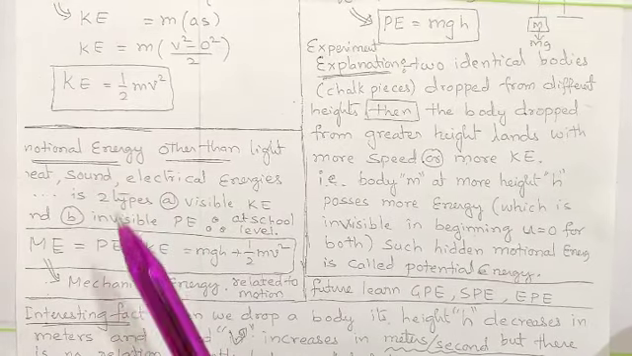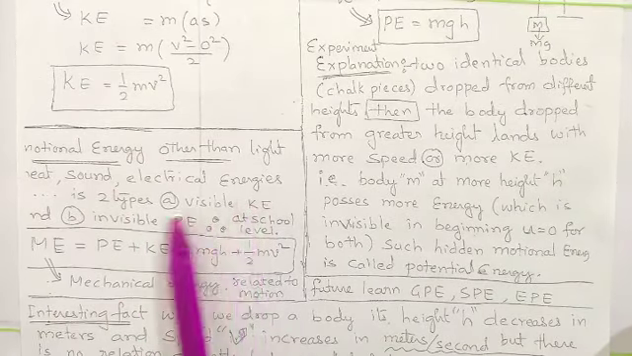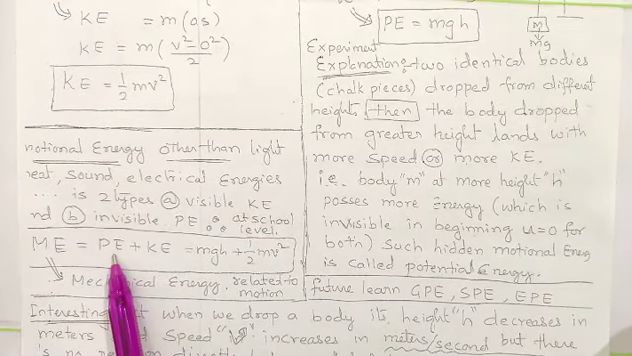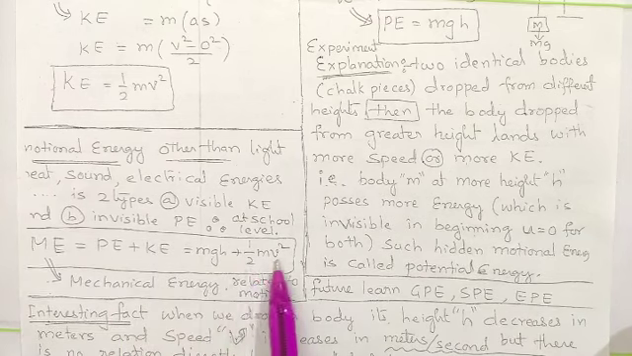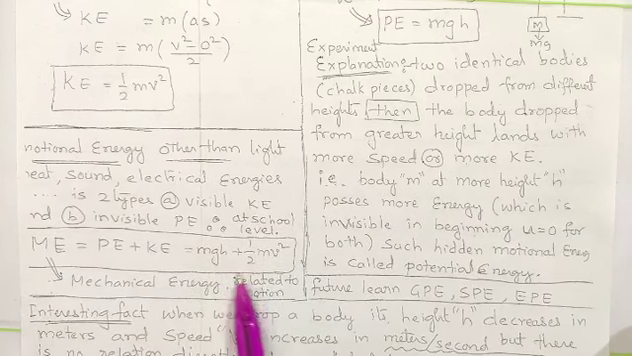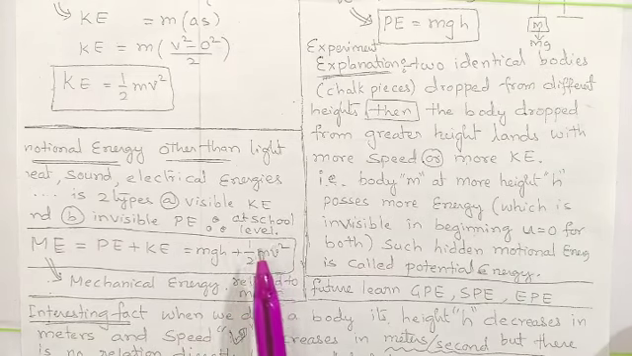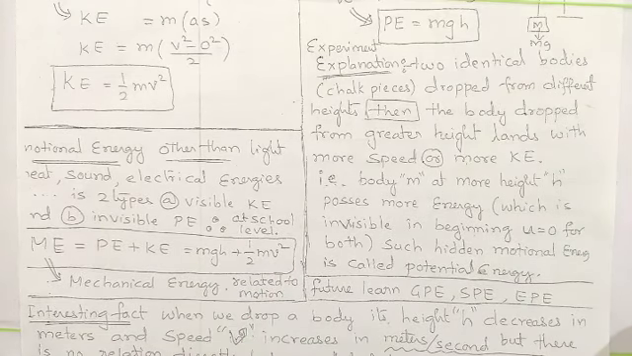Now once we understand that energy is of two types, visible and invisible motion, add potential energy with kinetic energy, that is mgh plus half mv square. This combination is the mechanical energy, or energy of motion, visible and invisible together.